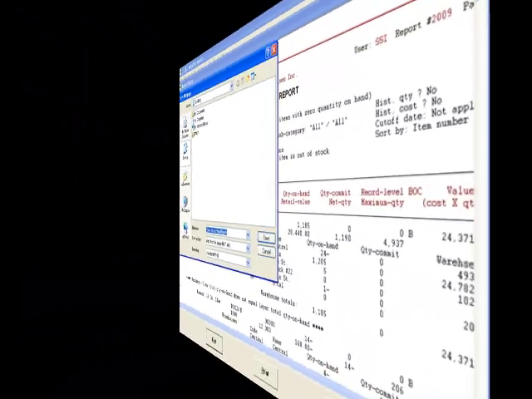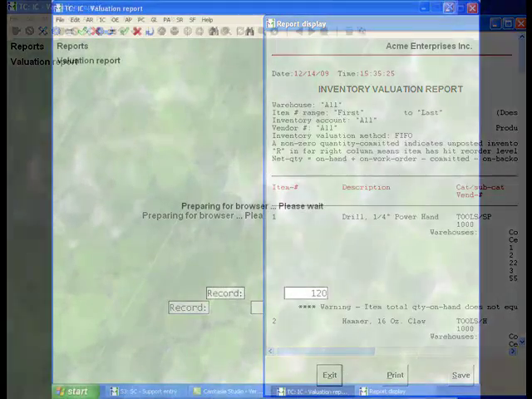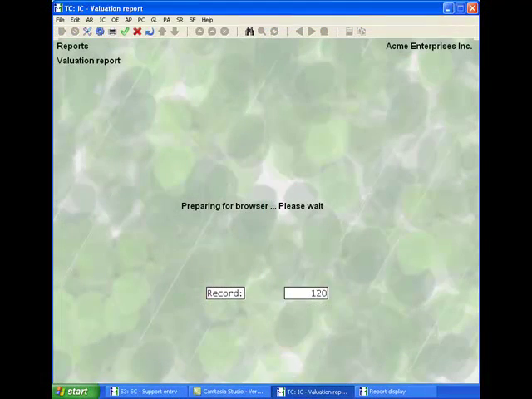The print to screen window can be resized. If you minimize it, however, please note that the screen that generated the report cannot be used until you have exited the print display window.